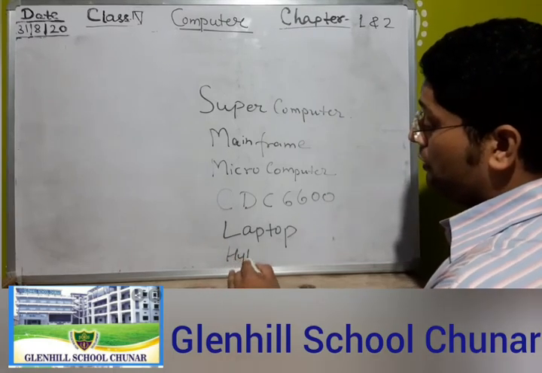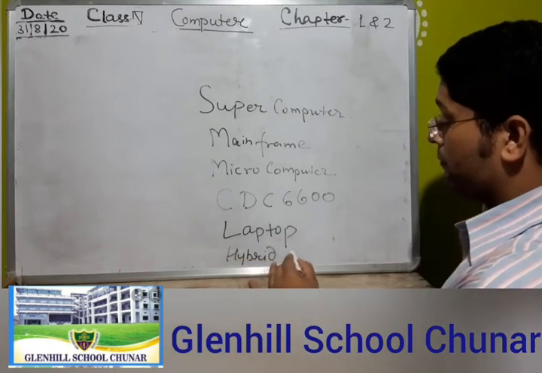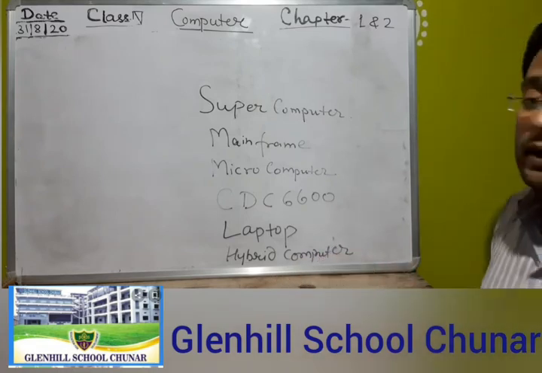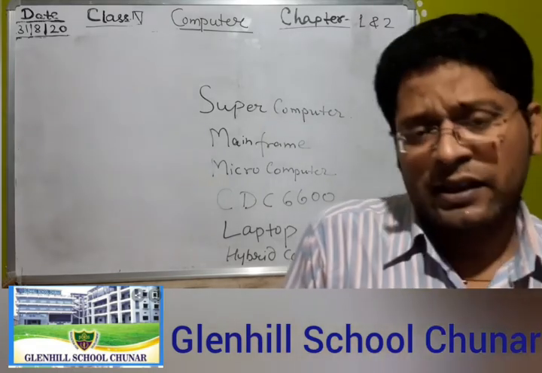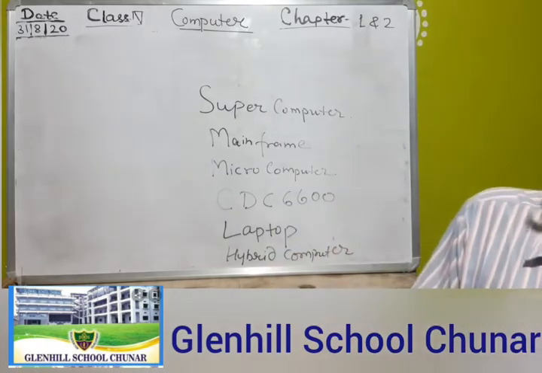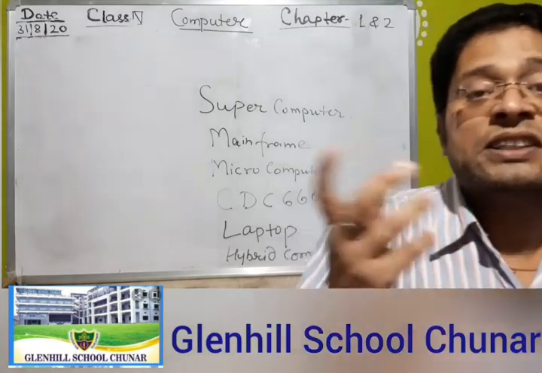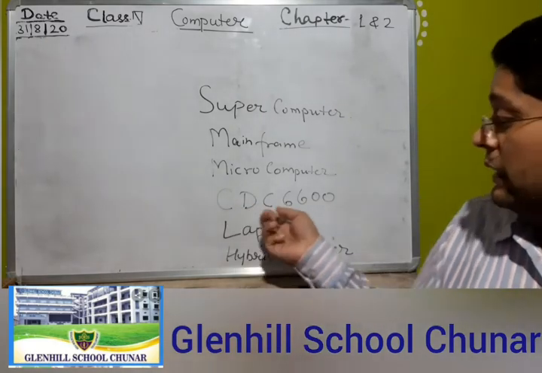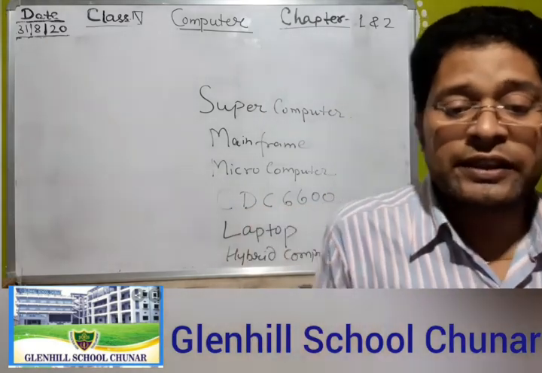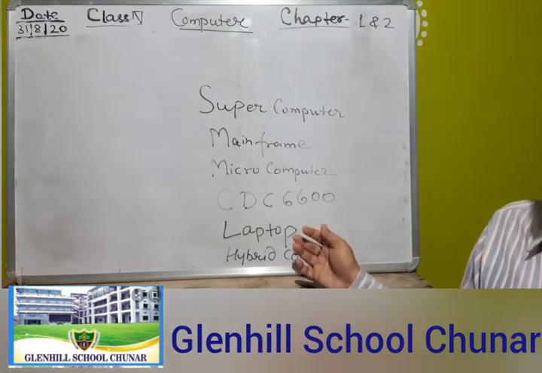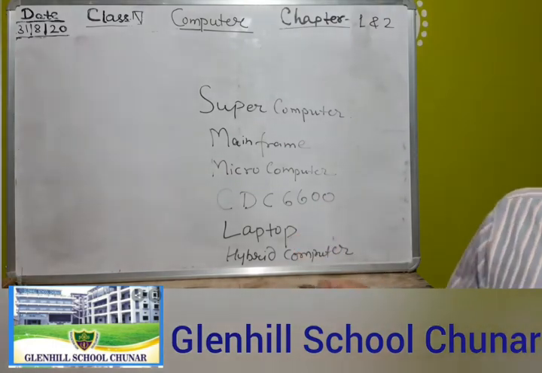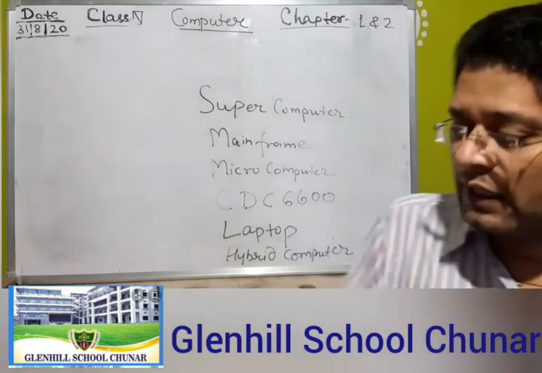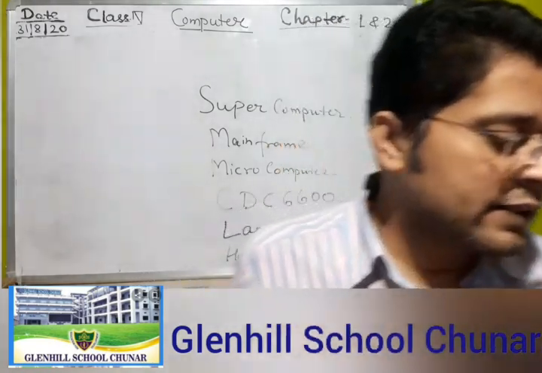Which type of computer? Hybrid computer. Okay, student? Yes. And another question, like this: give one example of each. So supercomputer, example CDC 6600; digital computer, that's laptop; and microcomputer, also desktop type. Okay, so you read and learn this type of question.